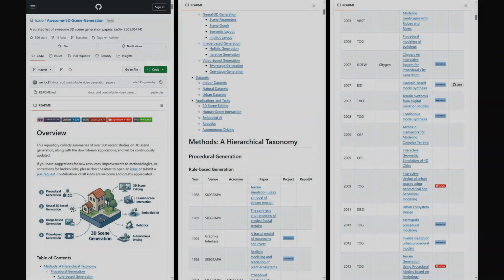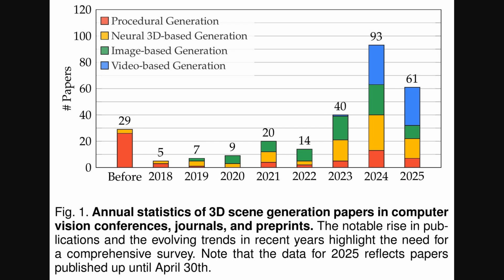specific papers. And this growth is really well illustrated in the first figure of the paper. It shows the annual statistics of publications in 3D scene generation. You can see a pretty dramatic rise, from just a handful of papers before 2018 to nearly 100 in 2024, with a strong start to 2025 already. This visual really underscores how quickly the field is evolving, with different generation methods also gaining traction over time.